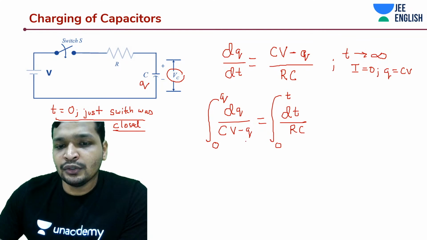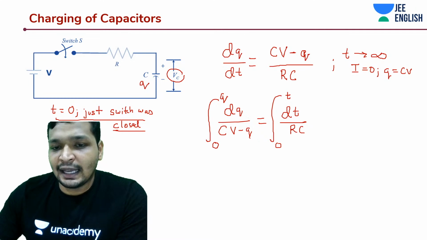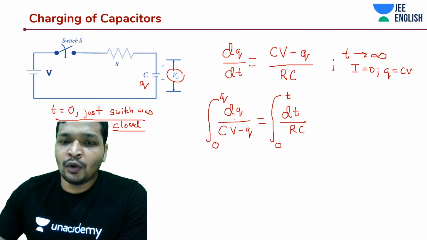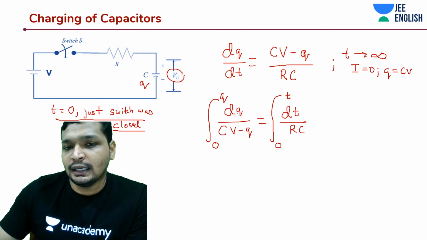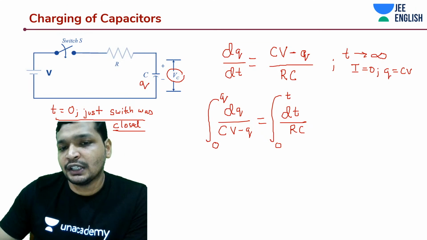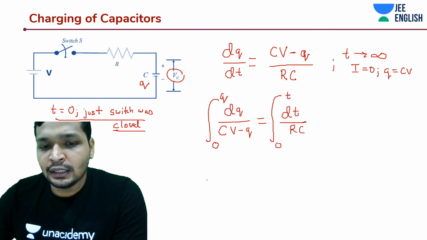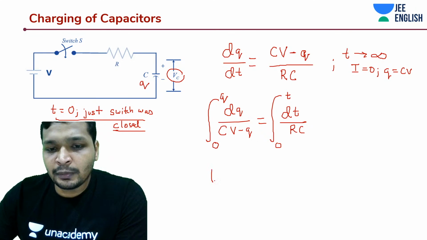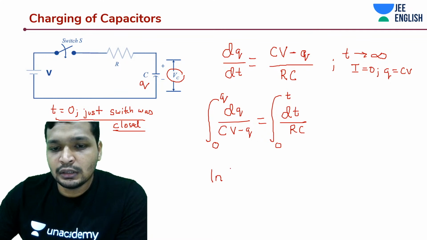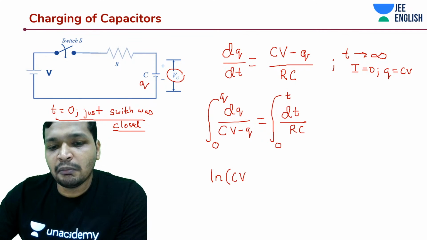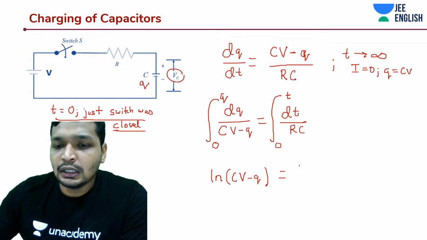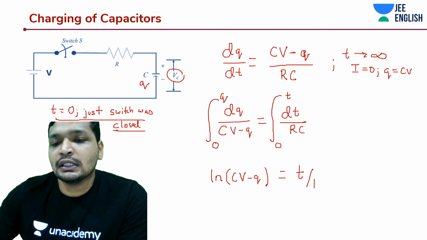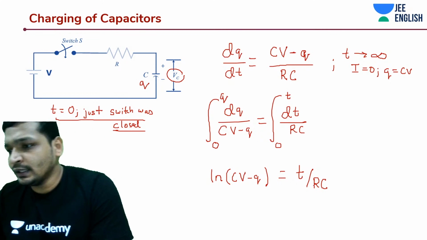This is CV minus Q. You take this entire thing as x, then dx is going to be minus dq. That way you would get something like this: minus log of (CV minus Q) is equal to t by RC.